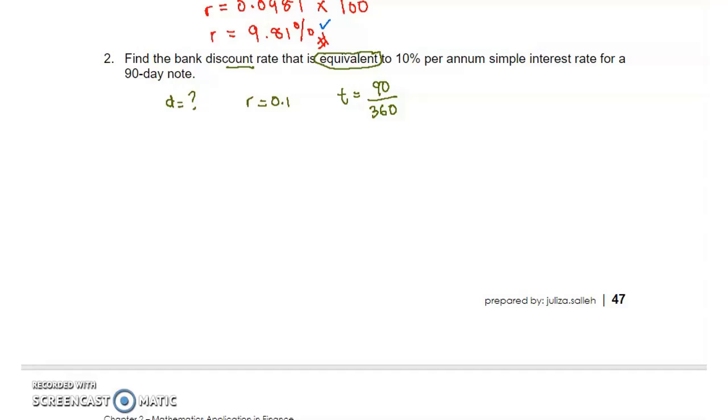So we know that the bank discount rate D that is equivalent to simple interest rate here is given by R divided by 1 plus RT. Substitute the value, R 0.1 divided by 1 plus 0.1 multiplied by 90 over 360. So D how many percent?